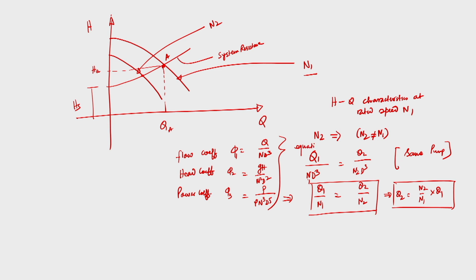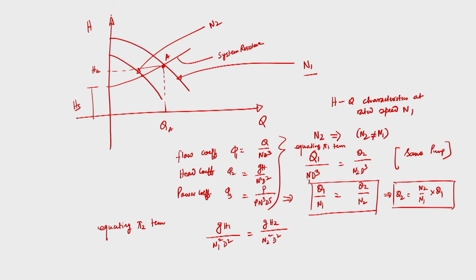If I now apply the pi 2 terms, equating the pi 2 terms, that is GH1 by N1 square D square is equal to GH2 divided by N2 square D square.